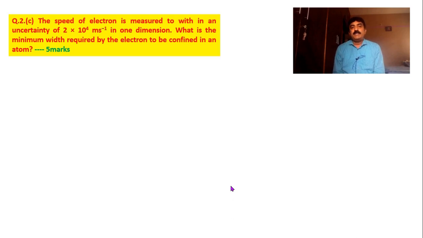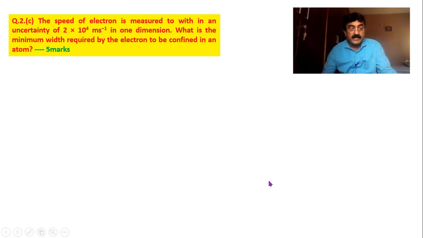This problem is on the uncertainty principle. The speed of an electron is measured to within an uncertainty of 2 into 10 power 4 meter per second. Delta V is given in one dimension; of course, we talk only about one dimension. What is the minimum width required for the electron to be confined in an atom? That means delta V is given, delta X is required.